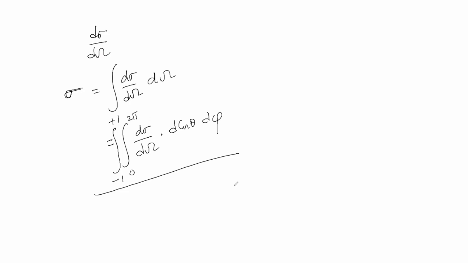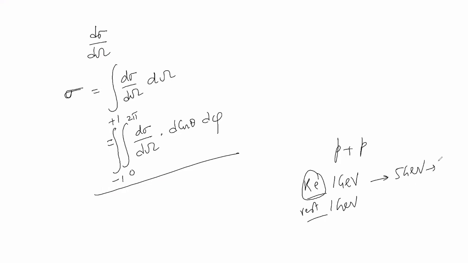Now in reality, the energy of the particle can be comparable to the rest mass energy of the particle. Say for example, I am doing proton scattering and I have 1 GeV kinetic energy of the particle, and 1 GeV is approximately the rest mass energy of the particle. Therefore these are comparable, or I can have 5 GeV or 10 GeV particles. These are known as high energy scattering, where the kinetic energy of the particles is quite high. Then in that case, you cannot apply phase shift analysis.